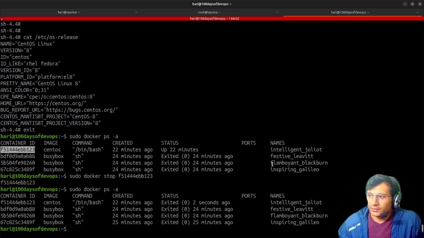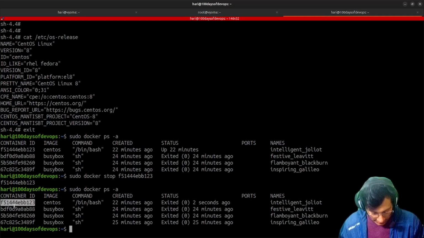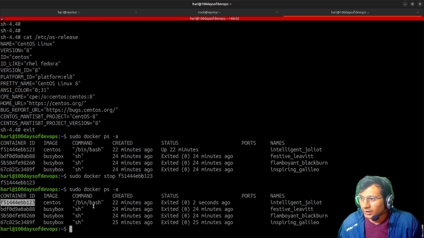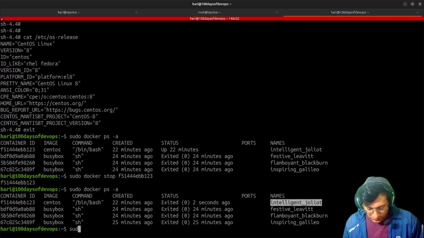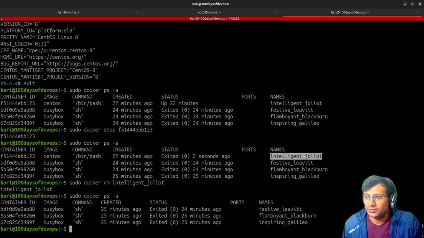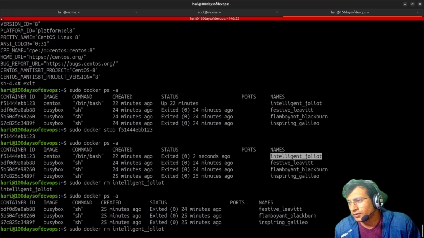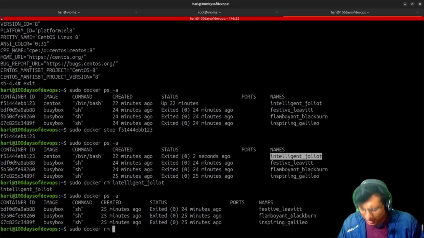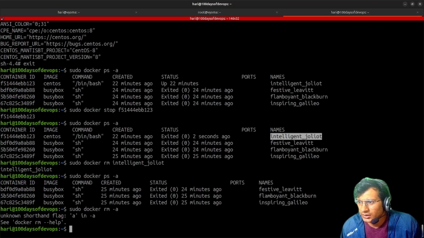Then I have to remove any particular container. So how would I remove this? Again, copy the name or container ID of this particular container. Sudo docker rm, since it is stopped. Yeah, it is deleted. And if you have to remove all the containers, I think rm -a. There are these three containers.